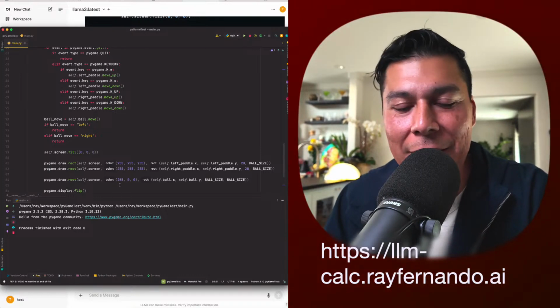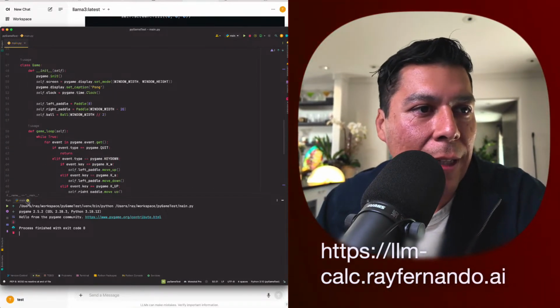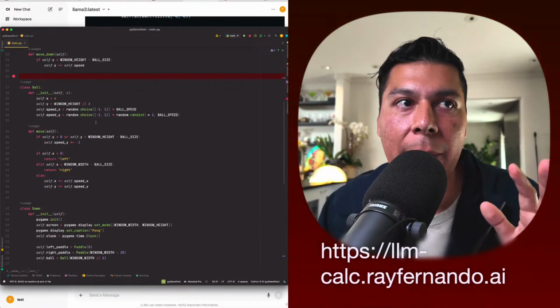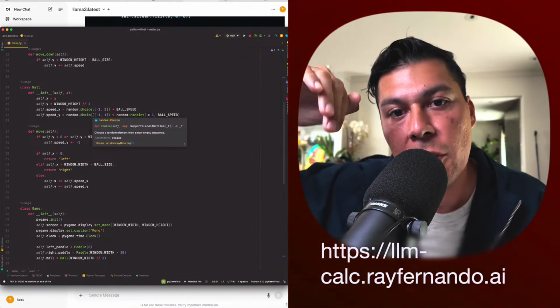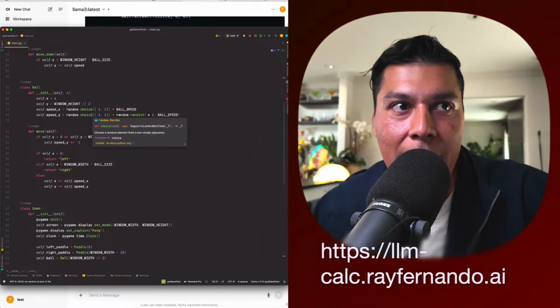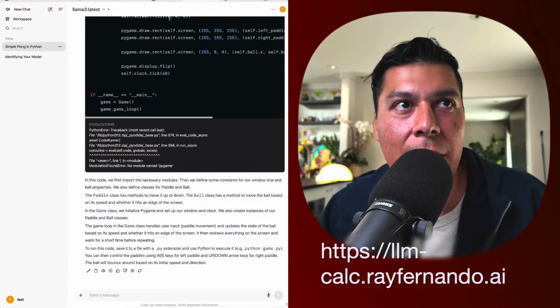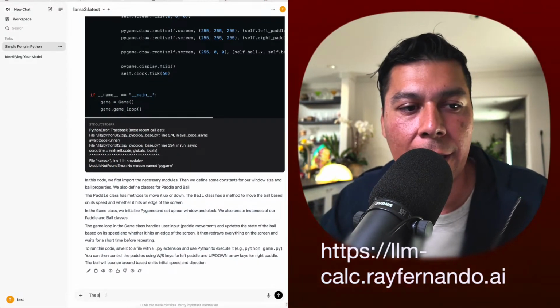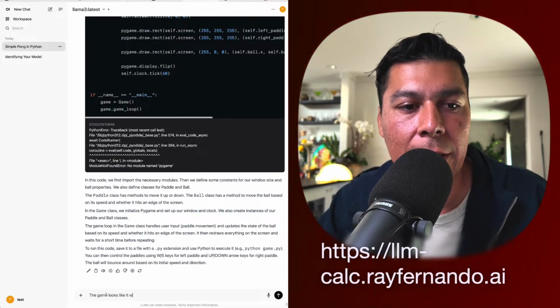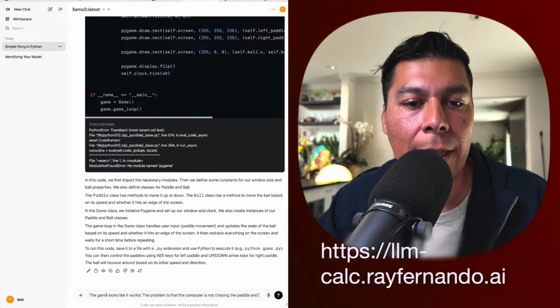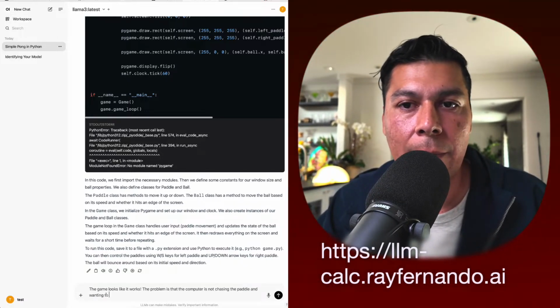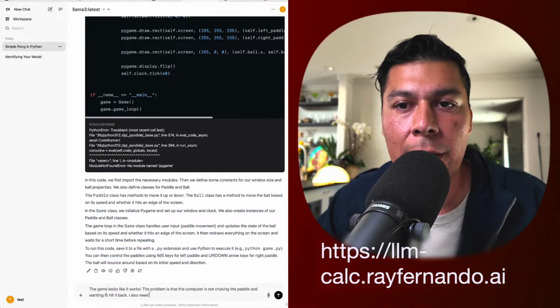So that's cool. Wow. What's going on right now is, when we play the game, it starts with one side, and the side that we're able to control is the right side. On the left side, the computer isn't responding. So we can do a little feedback loop saying the game looks like it works. The problem is that the computer is not chasing the paddle and wanting to hit it back. I also need the paddles to be a bit bigger.